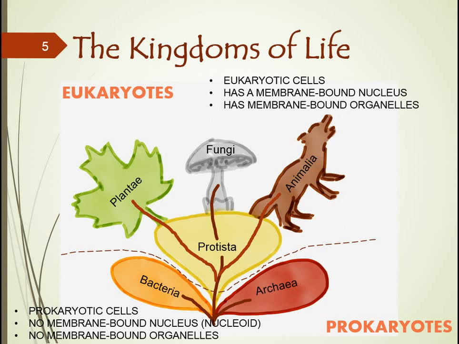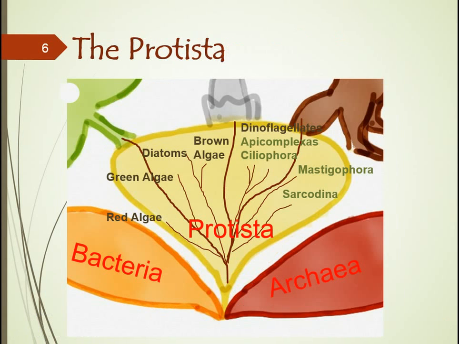So where I'm going with this is a lecture on algae, and so I want to focus on this center region here called the protista. Remember that I said that members of this group, protista, are basically a hodgepodge group of organisms that have different ancestral lineages.